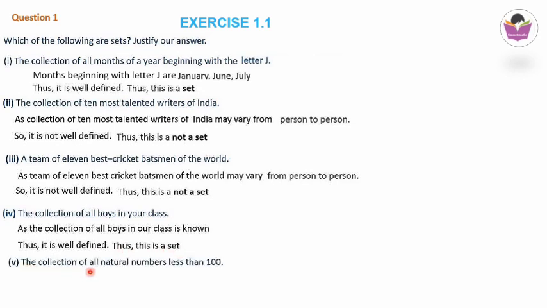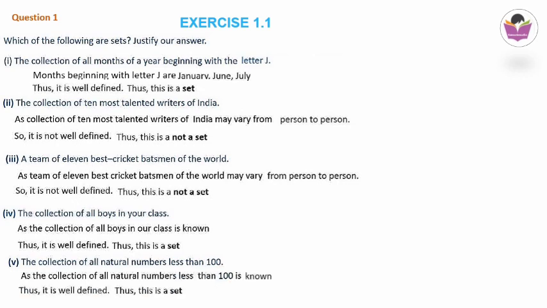Next is the collection of all natural numbers less than 100. This also is well defined because natural numbers start from 1 and end at infinity. So from 1 to infinity we are asked to collect numbers less than 100. Numbers less than 100 means up to 99, that is 1 to 99. Whoever knows counting will write the same numbers from 1 to 99. So it is well defined, and because it is well defined, it is a set.